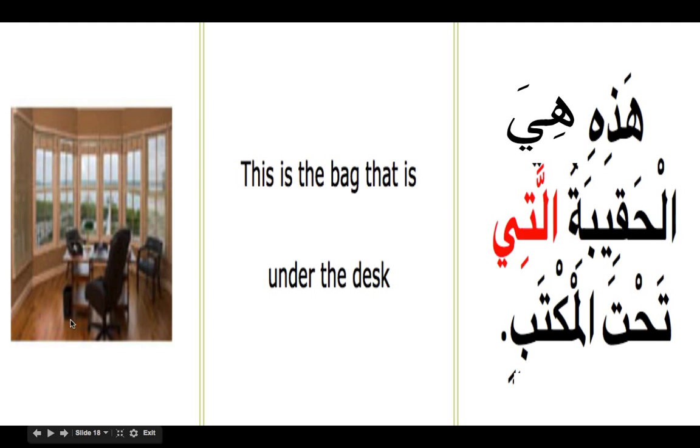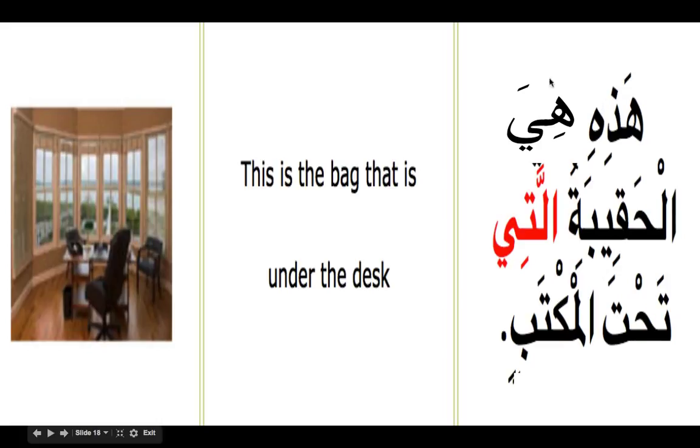So hadihi hiya al-haqibatu. Here hadihi is mubtada. If we go to our knowledge of types of khabar, we did mention that jumlatul ismiya can come as a khabar for a mubtada. Here again there is a jumlatul ismiya.